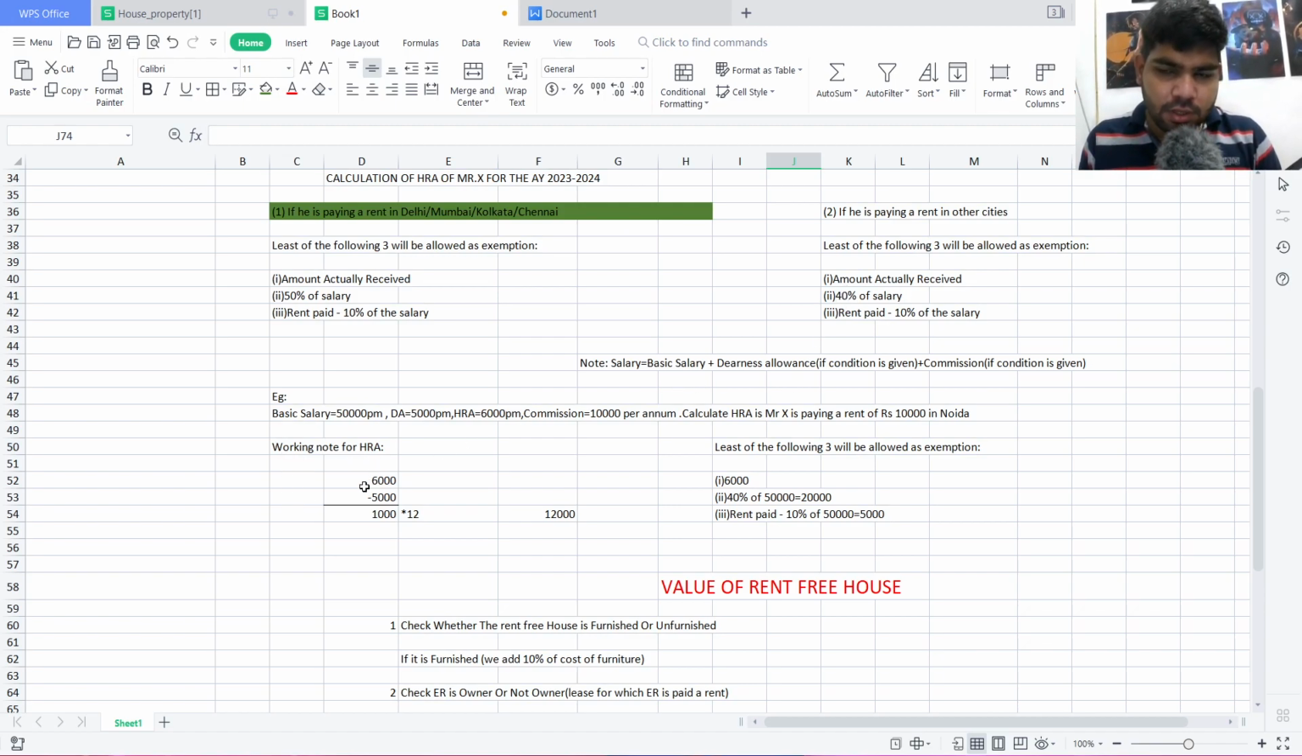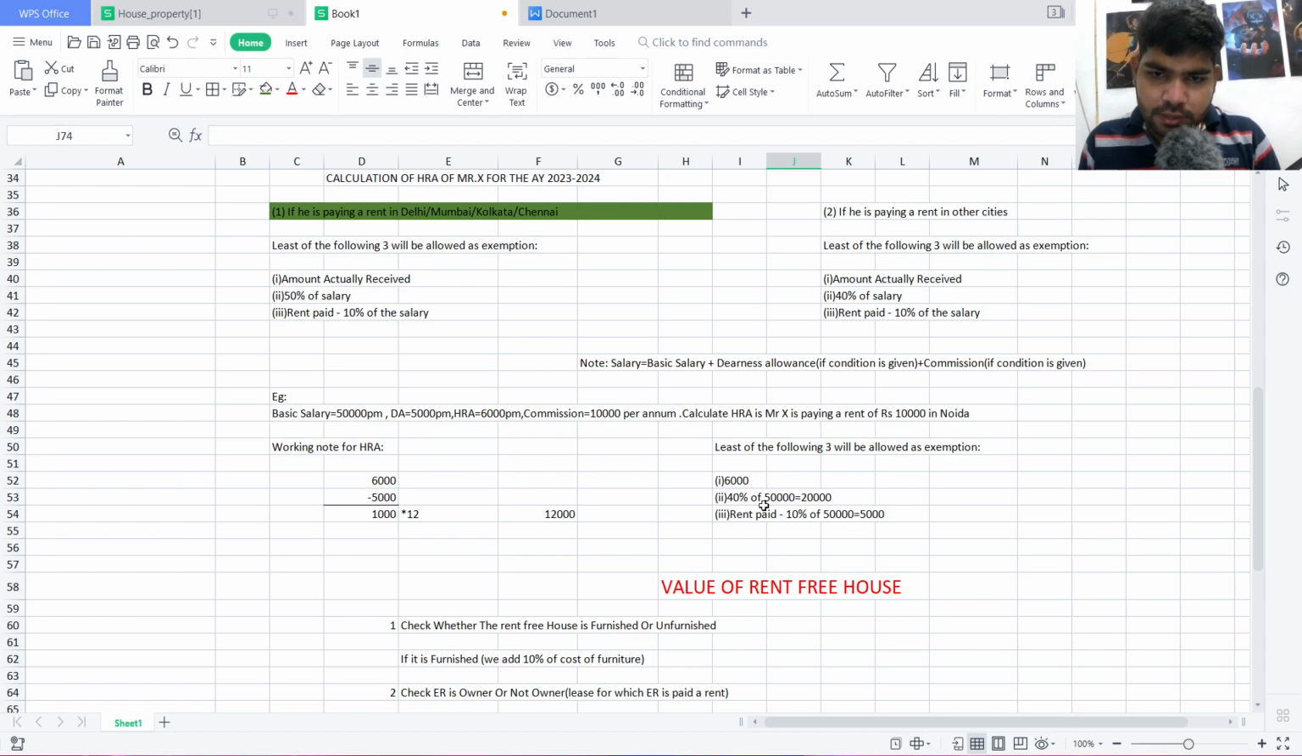Working note for HRA: first of all we write the actual amount of HRA received, which is 6,000. The least of the following will be allowed as exemption. In the question the actual amount received was 6,000. Second, 40% of the salary. How did I calculate the salary? The basic salary is 50,000 per month, dearness allowance is 5,000 per month, and commission is 10,000. We need these three things, but the commission is fixed and there is no condition given in the dearness allowance, so simply we can understand that the salary is 50,000.